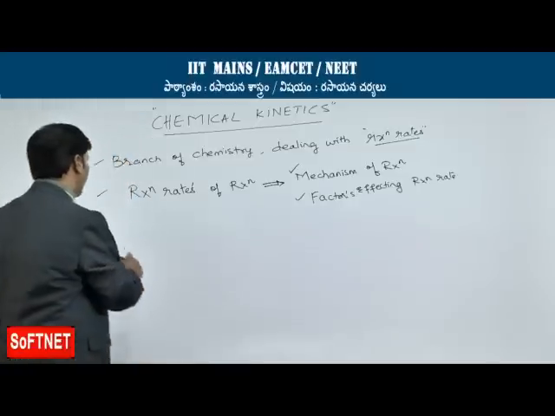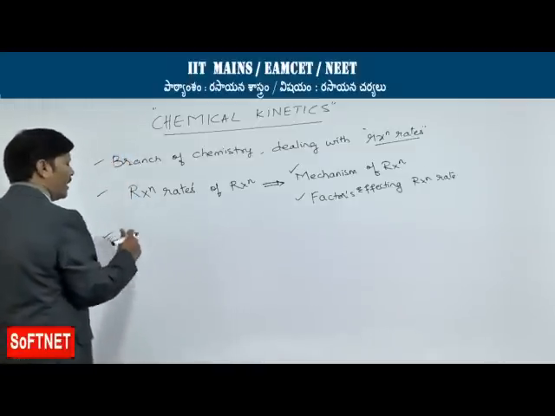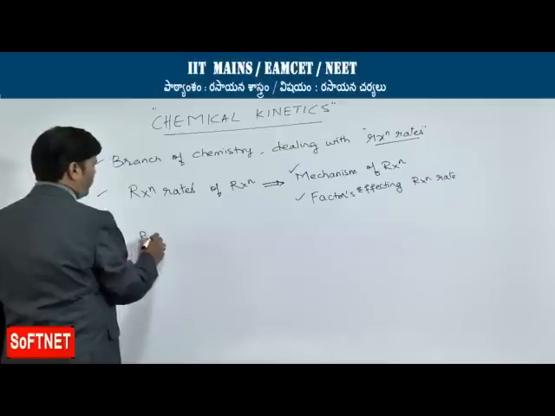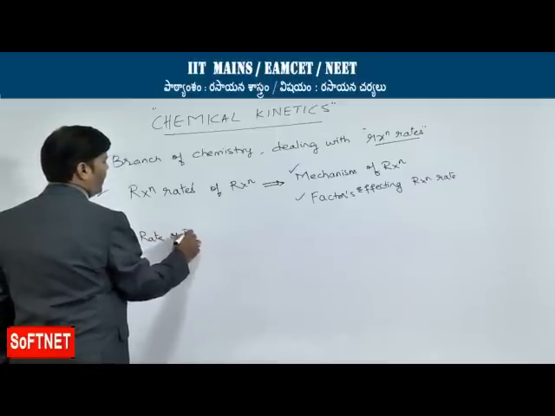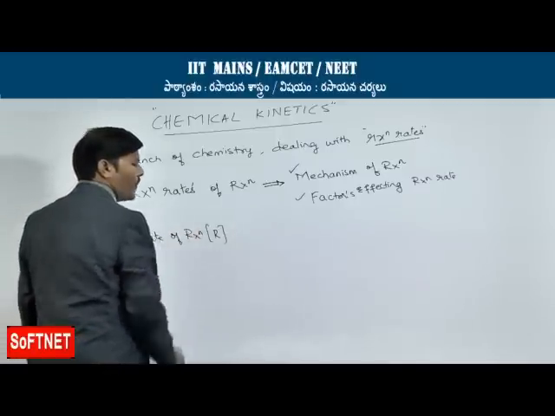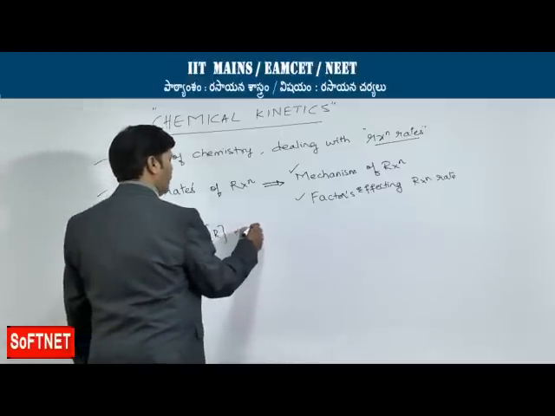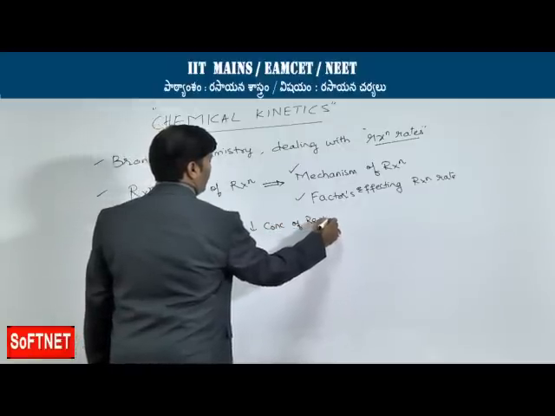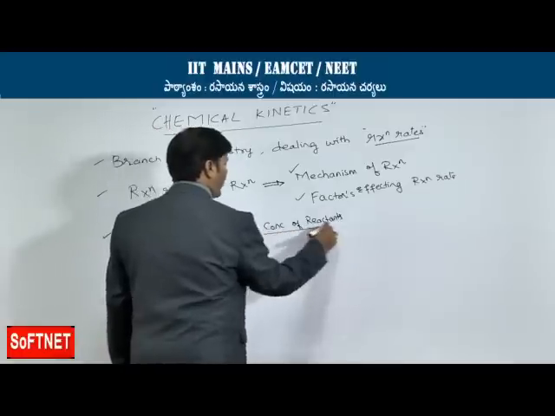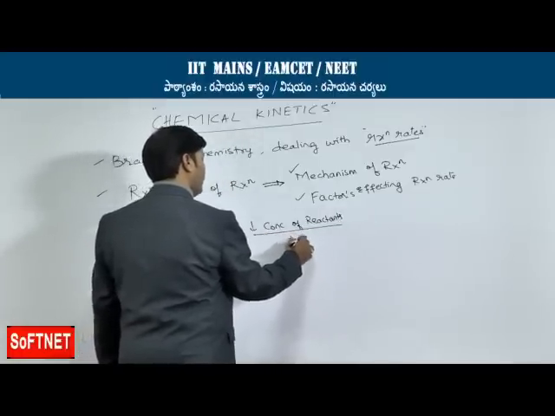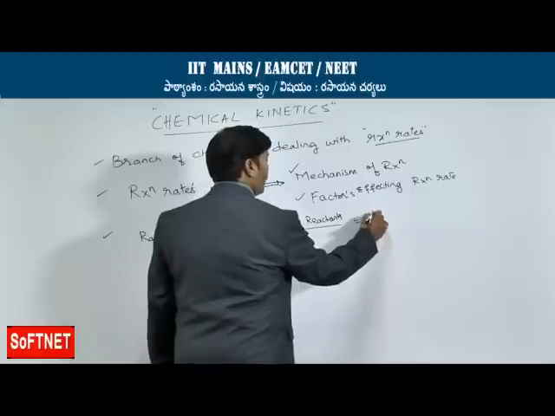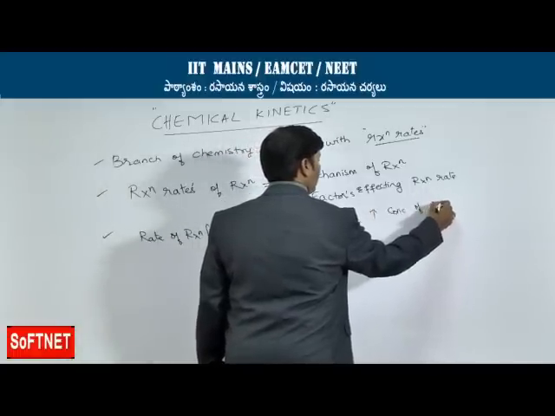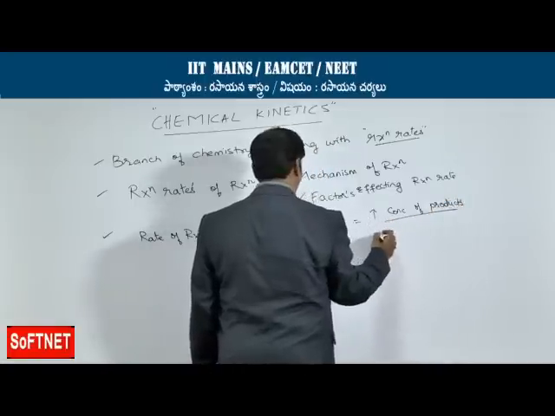When you are going for rate of reaction, suppose you take a stoichiometric equation. What do you exactly mean by rate of reaction? Rate of reaction, let it be capital R, is the decrease in the concentration of reactants divided by time, which is equal to the increase in the concentration of products divided by time.